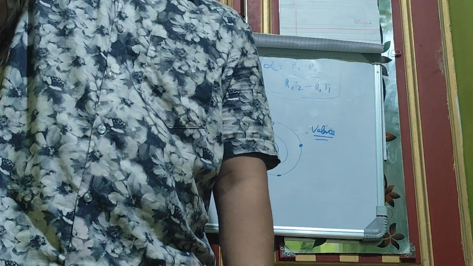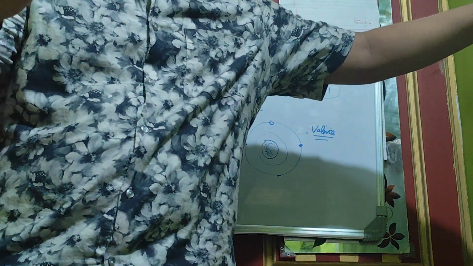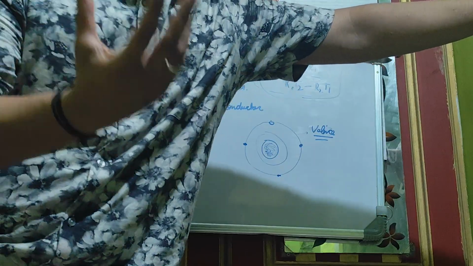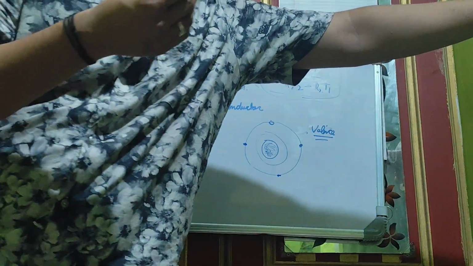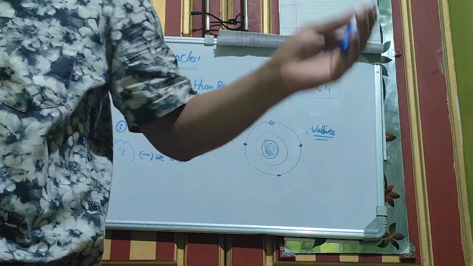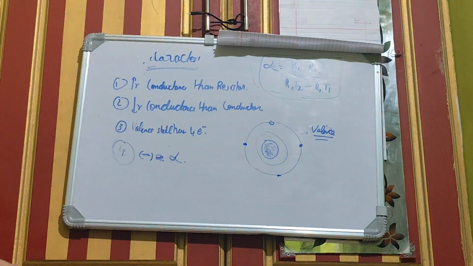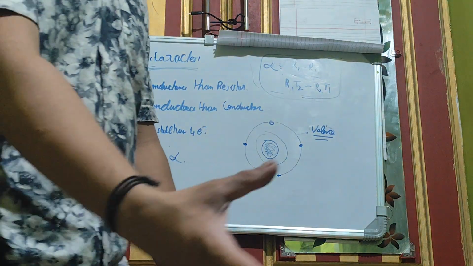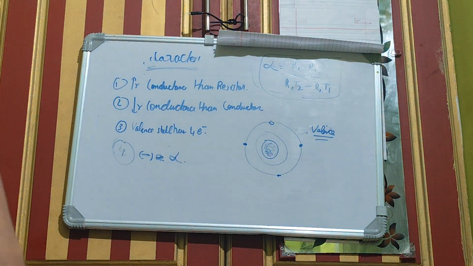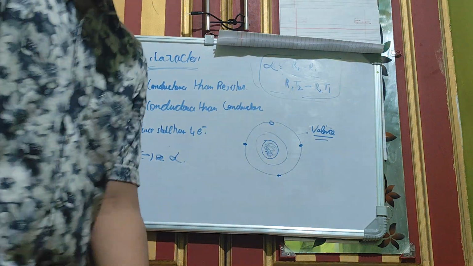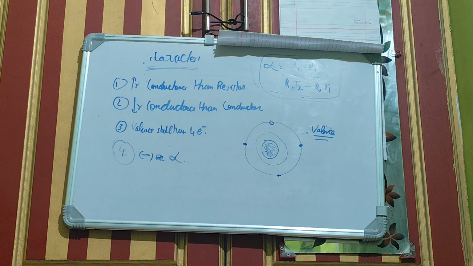So what is a semiconductor? A semiconductor is a substance which partially conducts electricity, and these are its 4 characteristics. The first is that it has more conductance than an insulator. Second, it has less conductance than a conductor.